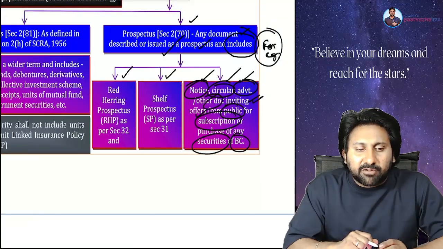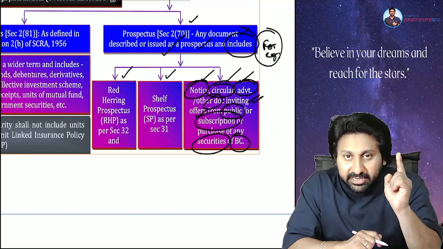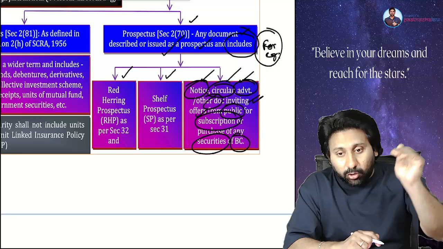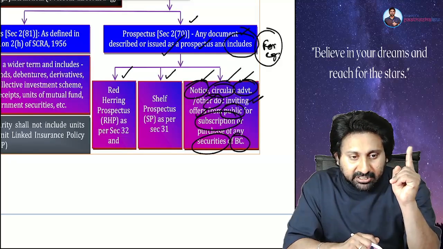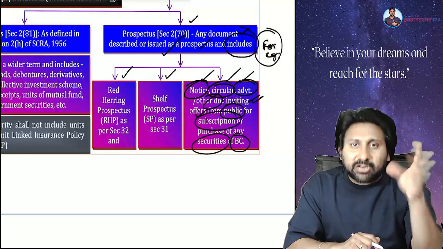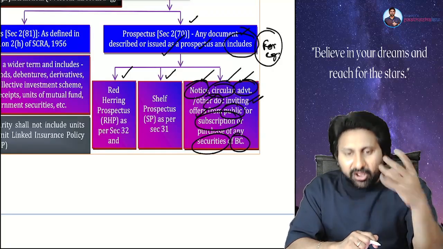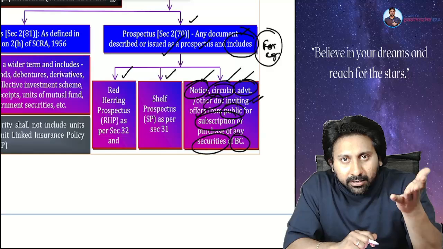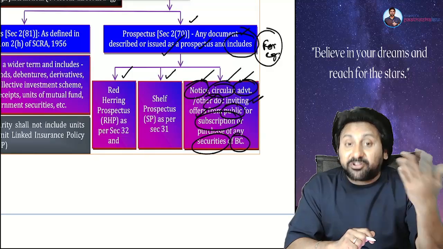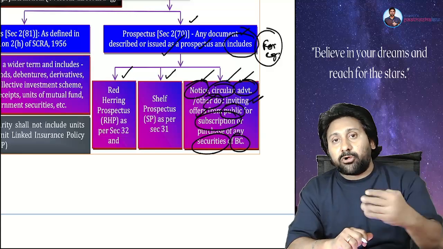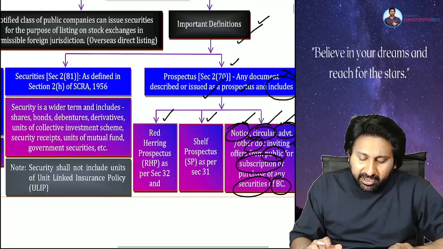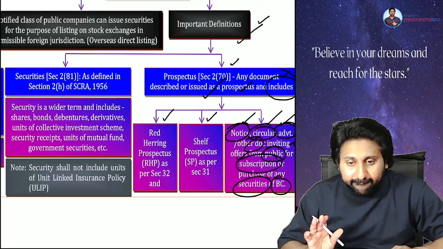So what is the definition of a prospectus? Prospectus means any document described as a prospectus. Over. And it includes red herring prospectus under 32, shelf under section number 31, any notice, any circular, any advertisement, any document which is inviting the offers from the public to subscribe for the securities of a body corporate, it is automatically becoming a prospectus. Everybody understood the point clearly?